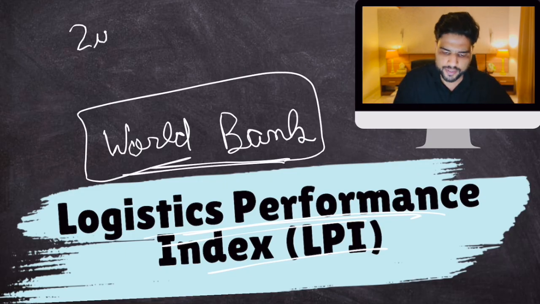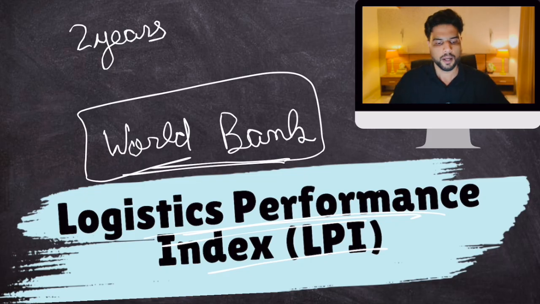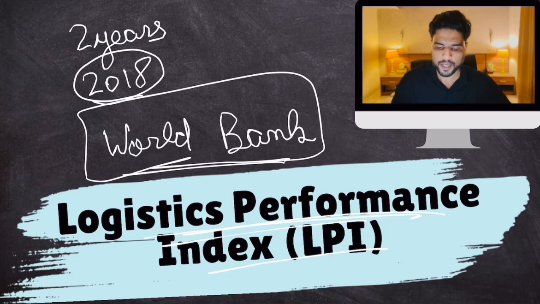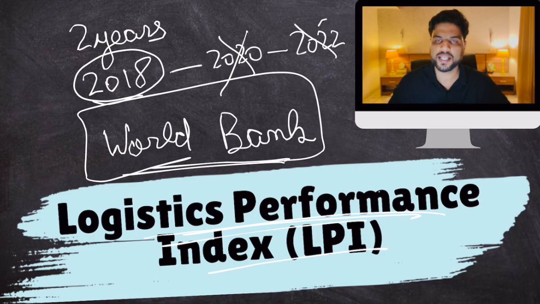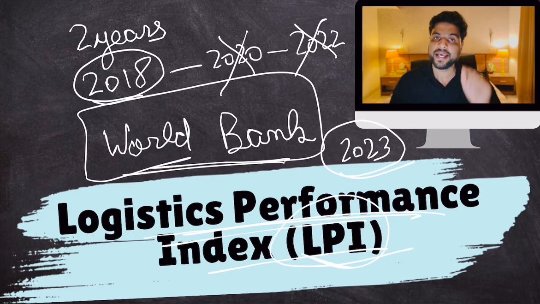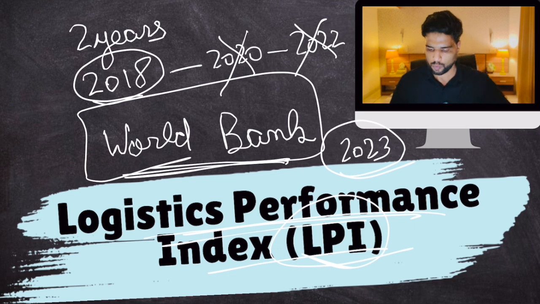It is released every 2 years. But after 2018, it was stopped. It was to come in 2020, but COVID struck. Then it was to come in 2022, COVID was still there. It finally came in 2023. So there was a 5-year gap. But generally, LPI is released by the World Bank every 2 years. Remember this fact. Now, what is LPI?